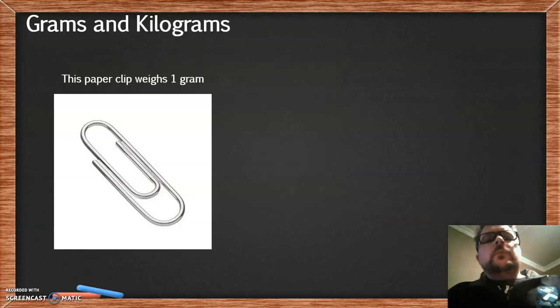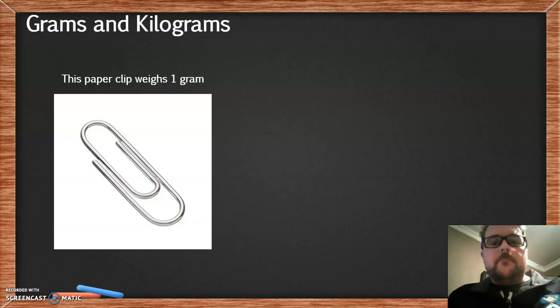Okay, so when we talk about mass, or we want to weigh an item, in grade 5 we teach you about two different weights. We talk about grams and kilograms. Now if you have a look at this little paper clip here, we could say that this paper clip weighs 1 gram.